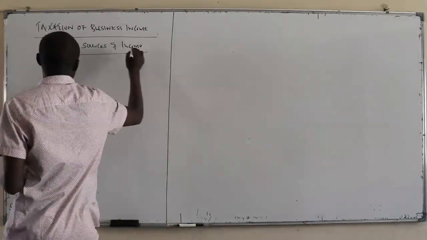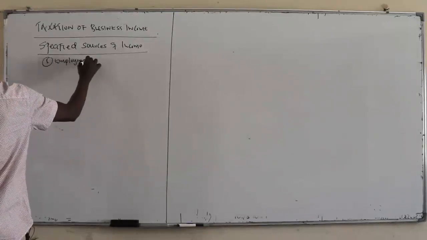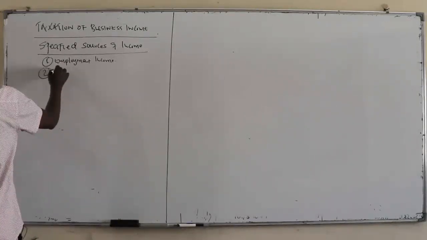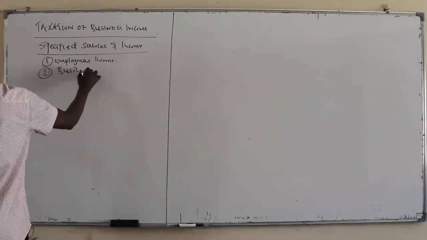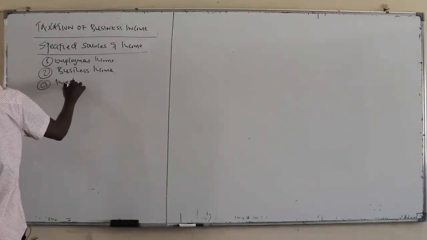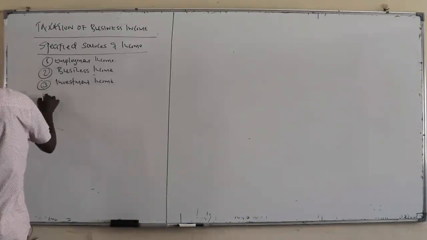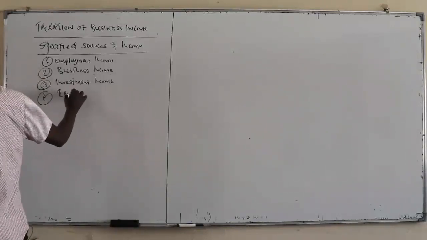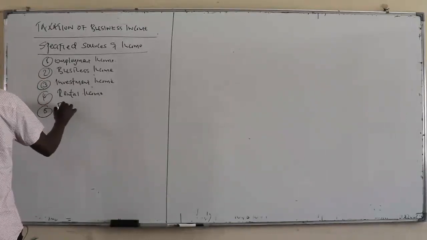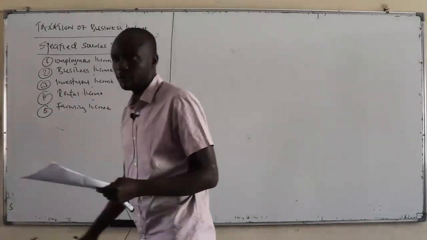Number one is what we call employment income. Number two is what is called business income. Number three is what we call investment income. Number four is what we call rental income. And number five is what is called farming income. So these are the sources that are recognized in Kenya for tax purposes.